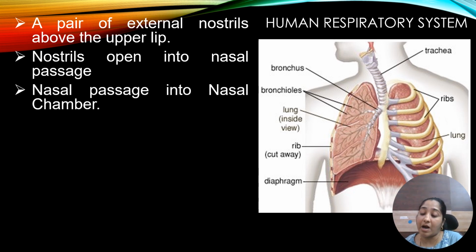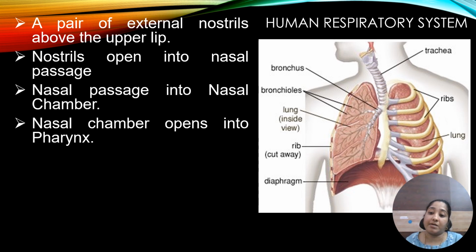It is purified by the nasal chamber, humidified by the mucus gland, and third, conditioned, which makes the air breathable, and the temperature of the air gets conditioned.